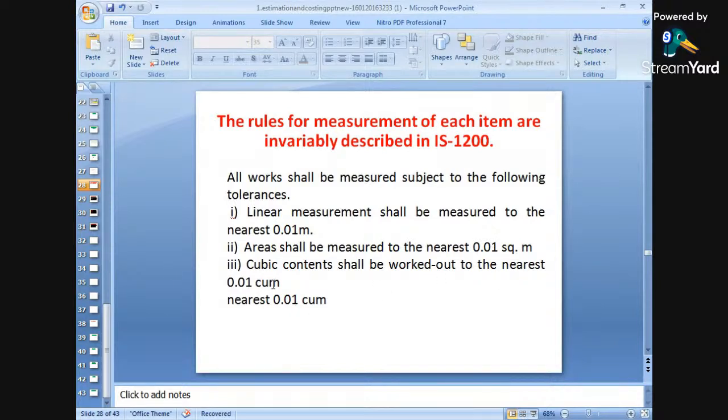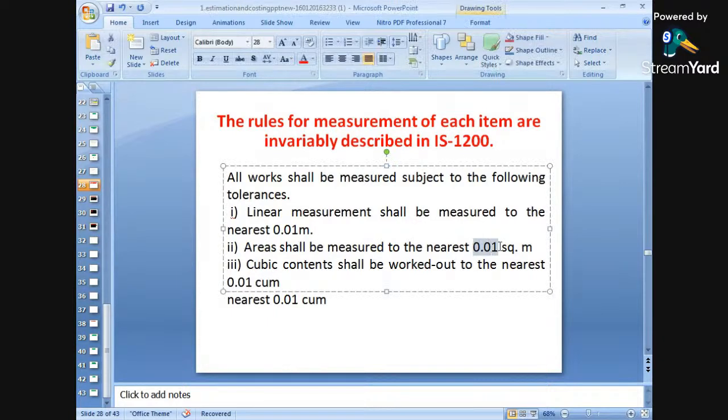Number two, when area is to be measured, area shall be measured to the nearest 0.01 square meters. When there is area, suppose in plastering or flooring, measured in square meters, such quantities are to be measured to the nearest 0.01 square meters.